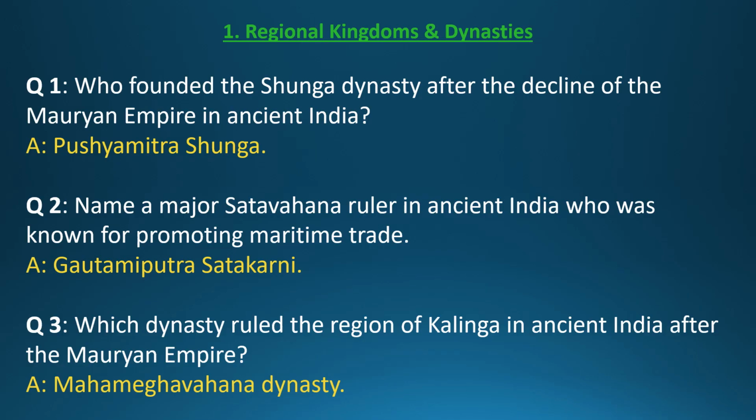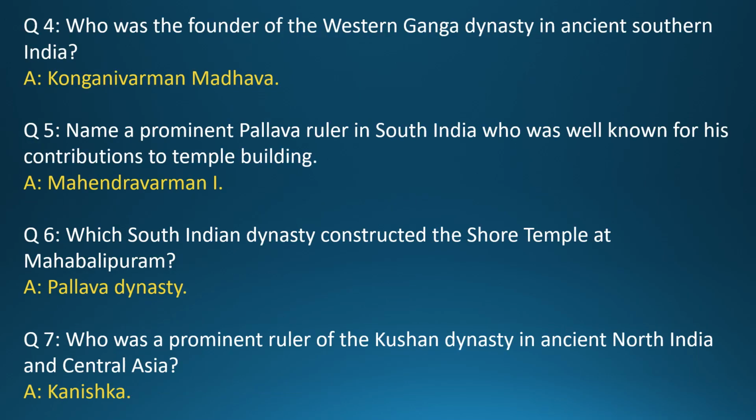Question 3. Which dynasty ruled the region of Kalinga in ancient India after the Mauryan Empire? Answer: Mahameghvahana dynasty. Question 4. Who was the founder of the Western Ganga dynasty in ancient southern India? Answer: Konginivarman Madhva. Question 5. Name a prominent Pallav ruler in South India who was well known for his contributions to temple building. Answer: Mahendravarman I.